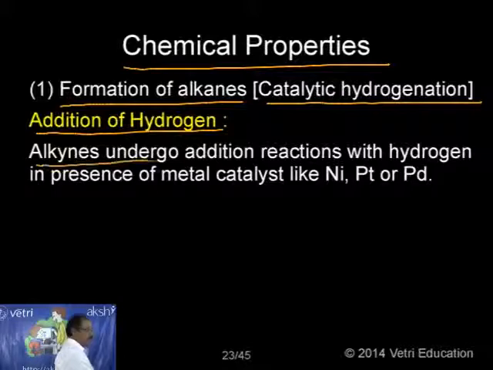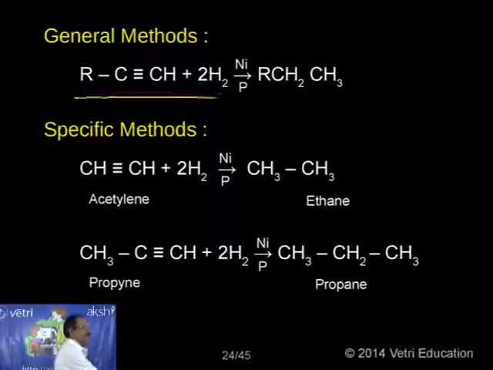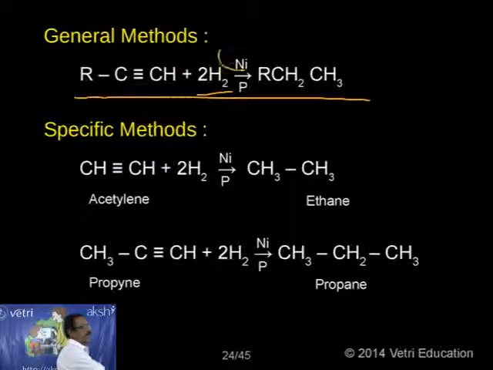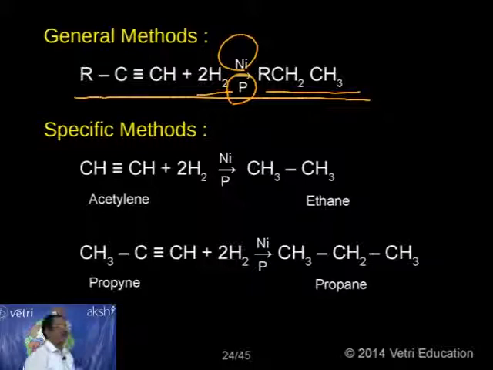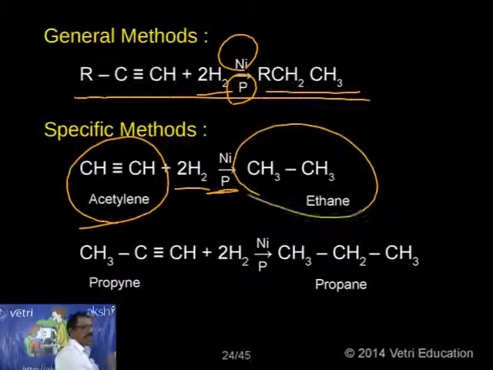Alkynes undergo addition reaction with hydrogen in presence of metal catalysts like nickel, platinum or palladium to give saturated alkanes. Specific example I will show you now. So this is general RC triple bond CH, 2 moles of H2 in presence of nickel catalyst and phosphorus. So I am getting RCH2CH3. So 4 hydrogen atoms added and we are getting alkane. So specific example, acetylene. Passing 2 moles of hydrogen in presence of nickel and phosphorus, I am getting ethane.